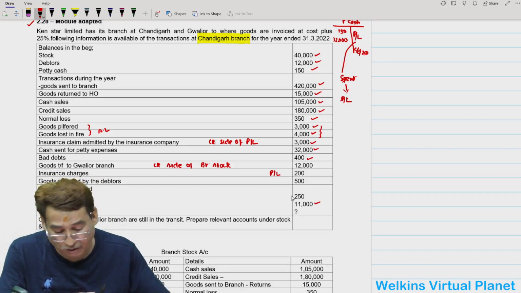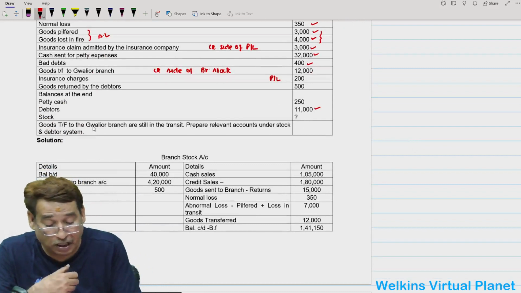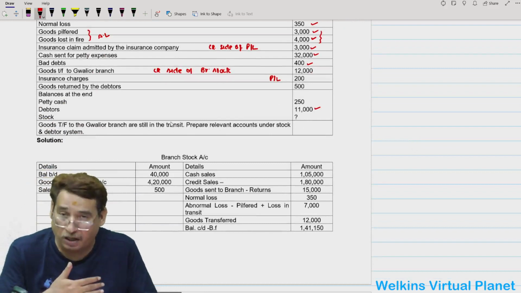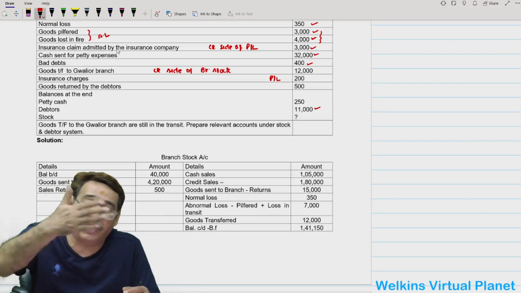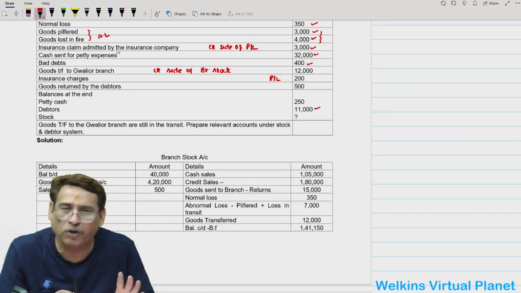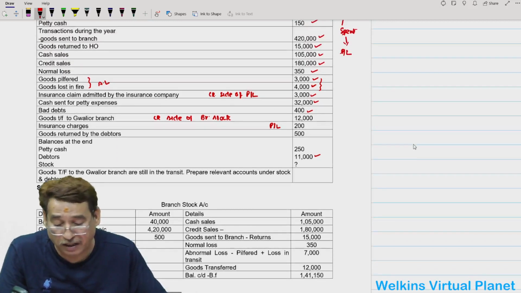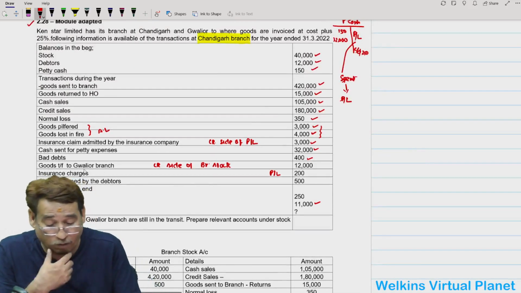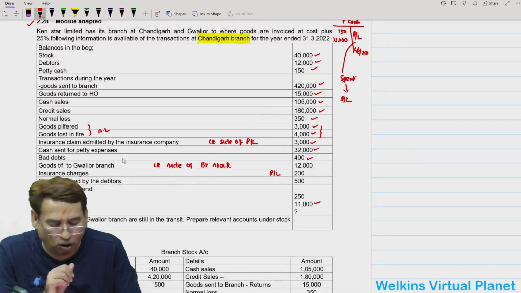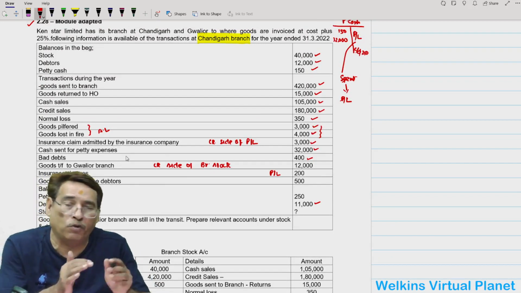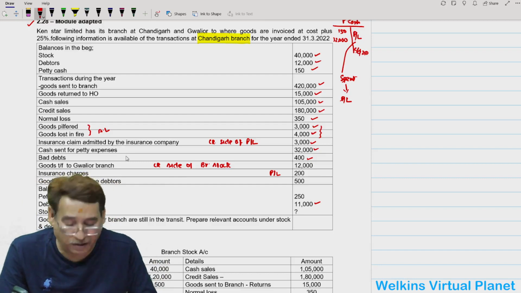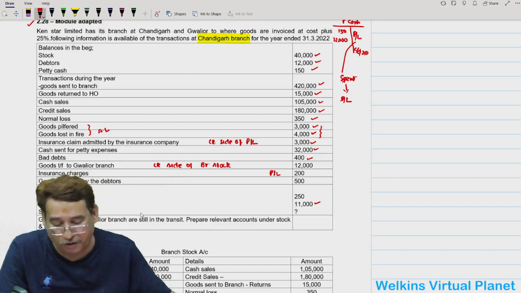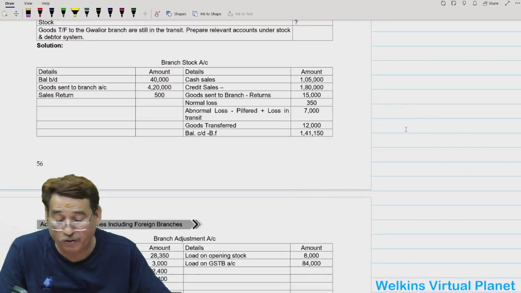And just to confuse you, he has written goods transferred to Gwalior branch are still in transit. So those goods which Chandigarh branch has transferred are still in transit, so it is not going to make any difference. Only thing is that when you write here goods transferred to Gwalior branch, also write in bracket goods transferred to Gwalior branch is still in transit. Correct? Just to make the examiner understand that we have picked up the point which you want to tell us. So this is how you are going to do the question.